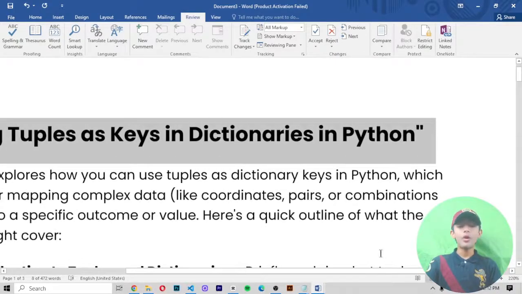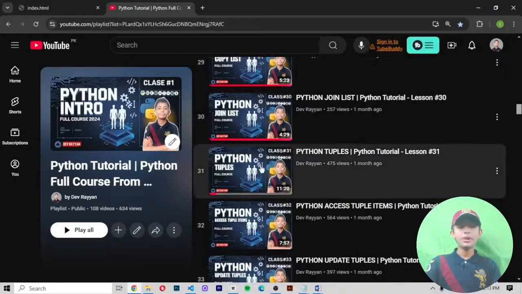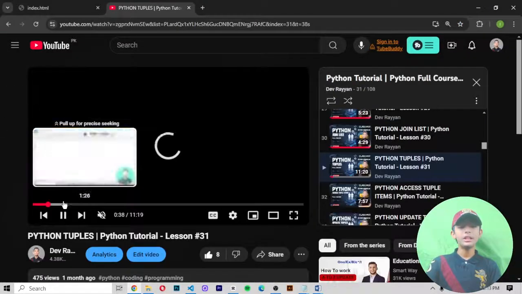So if you don't know what a tuple is and how to make a tuple, let me show you. And I've already told you about this in that video, so you go and see that video also.